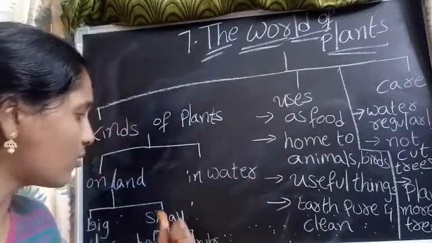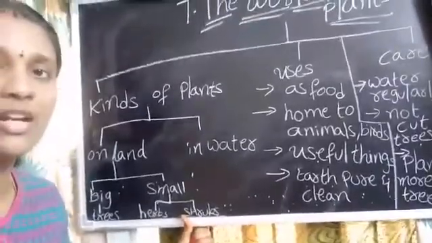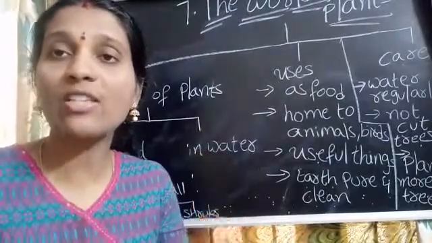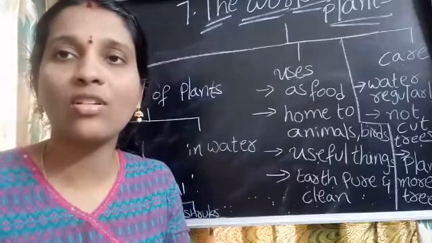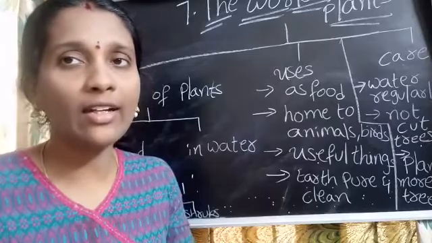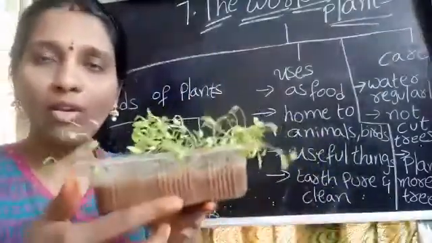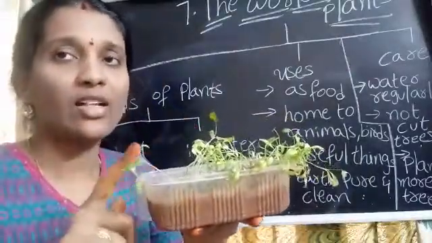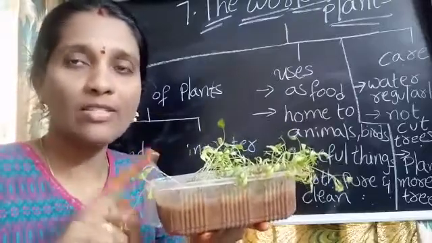Coming to small plants, we have herbs and shrubs. Herbs are nothing but your leafy vegetables, which have soft, weak stems, like spinach, tulasi, and coriander. See, I will show you the coriander. I grew it in my home itself. Coriander is very weak. These are herbs, which have soft stems.